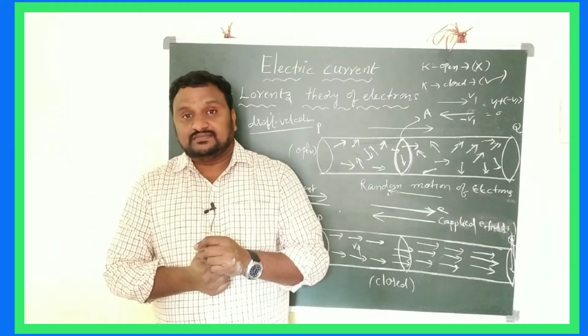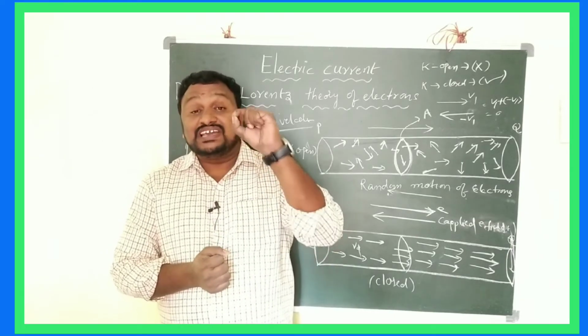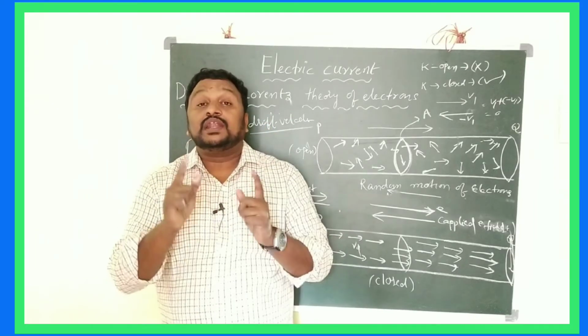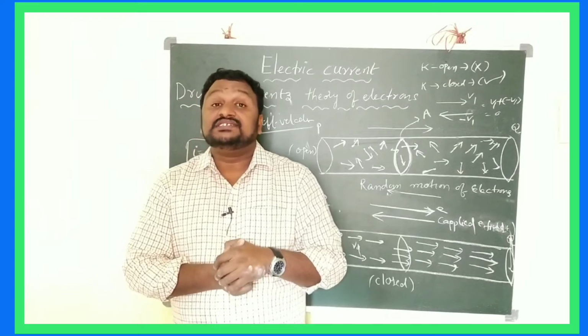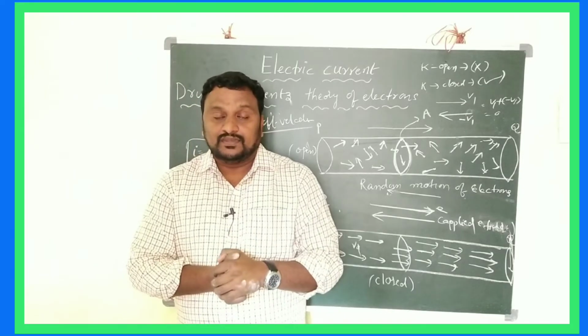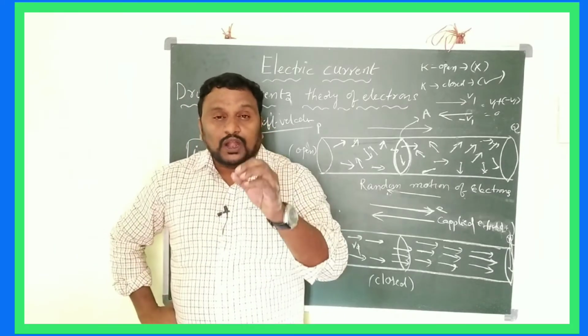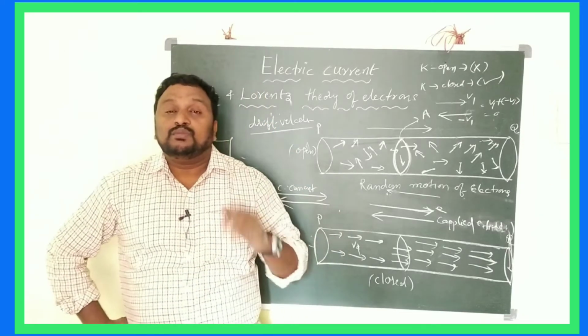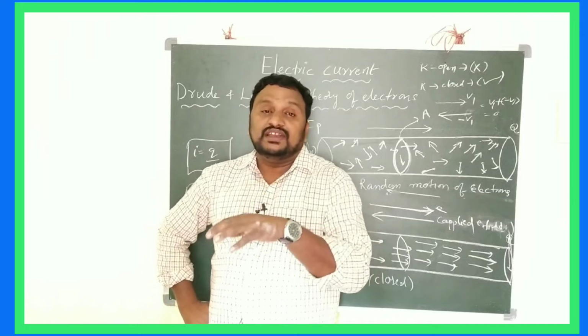The velocity with which electrons are moving in this case is called drift velocity. What is that? Drift velocity.